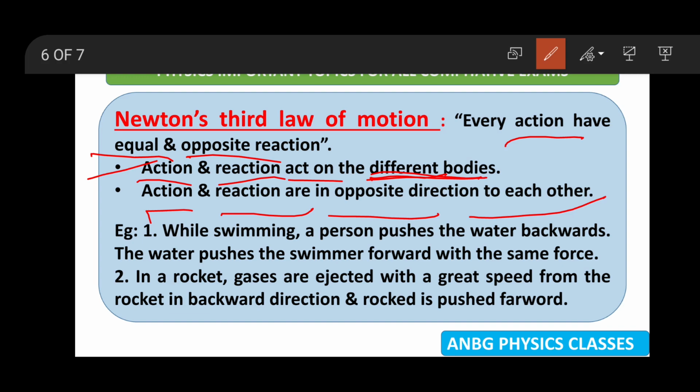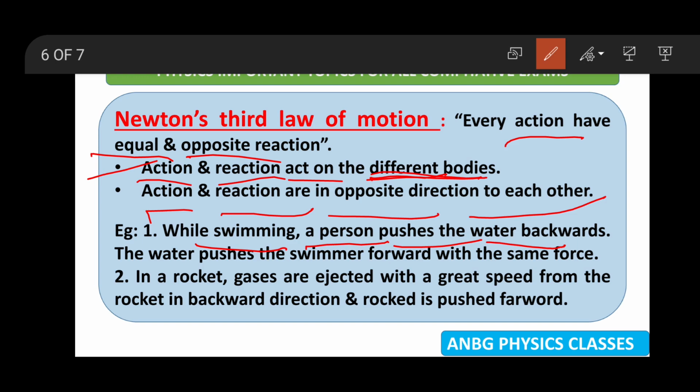Example number 1 about action and reaction: while swimming, a person pushes the water backward. The water pushes the swimmer forward with the same force. Here, while swimming, a person pushes the water backward, this is action. The water pushes the swimmer forward with the same force, that is reaction. That is the force applied by the water on the person.